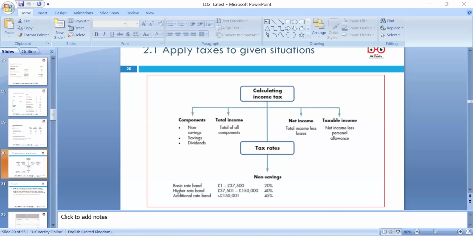Then look at the dividend. Because it's not a basic taxpayer, it is a higher taxpayer, 6,000 minus 2,000, that's the limit that is free on the dividend. Then of course 32.5% will be the tax rate, not 8.75 in that case, because it's higher. So that will be the liability.